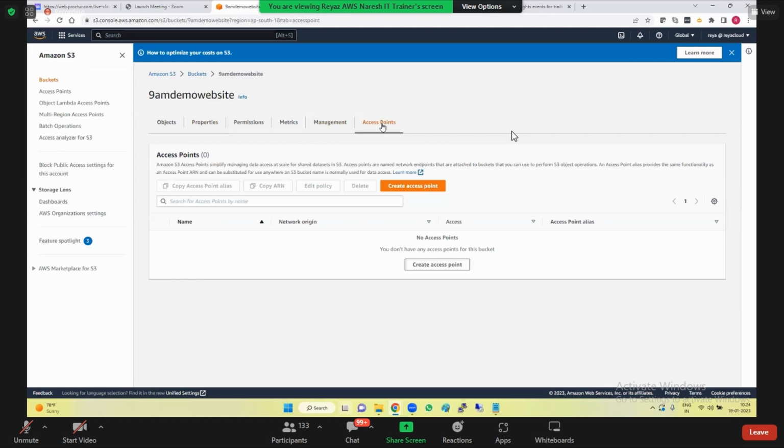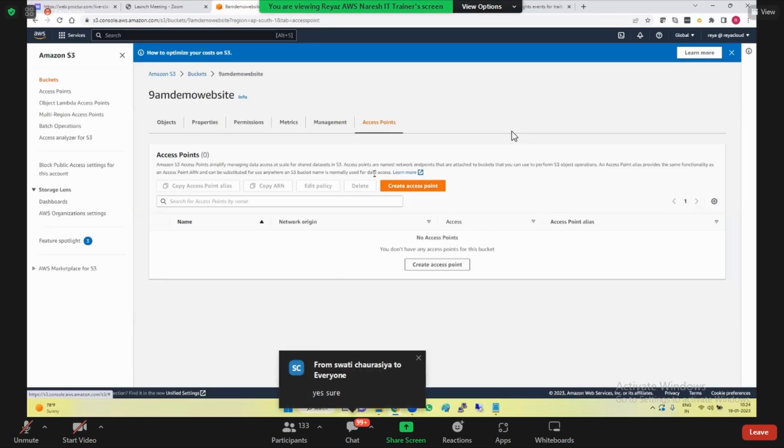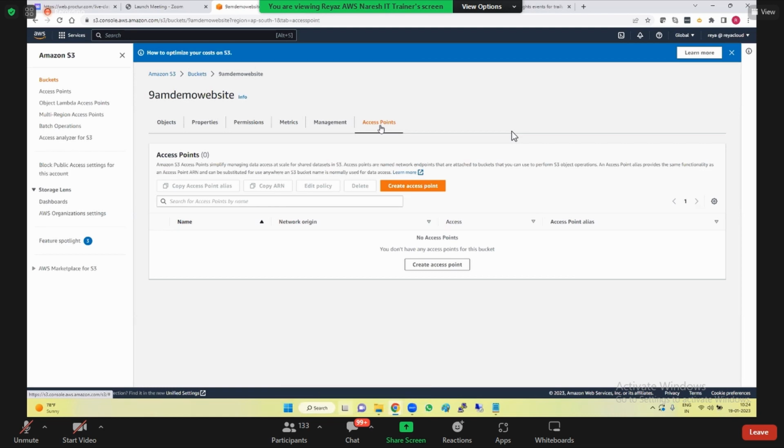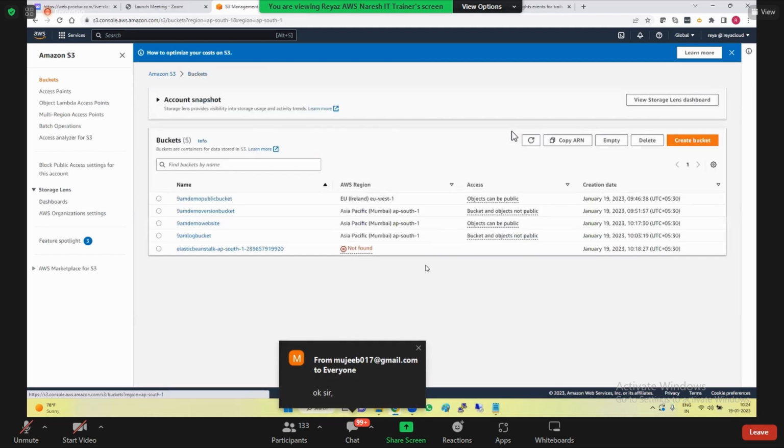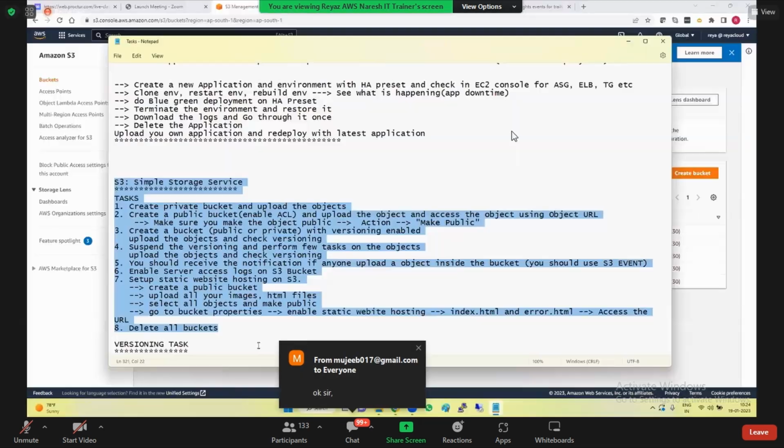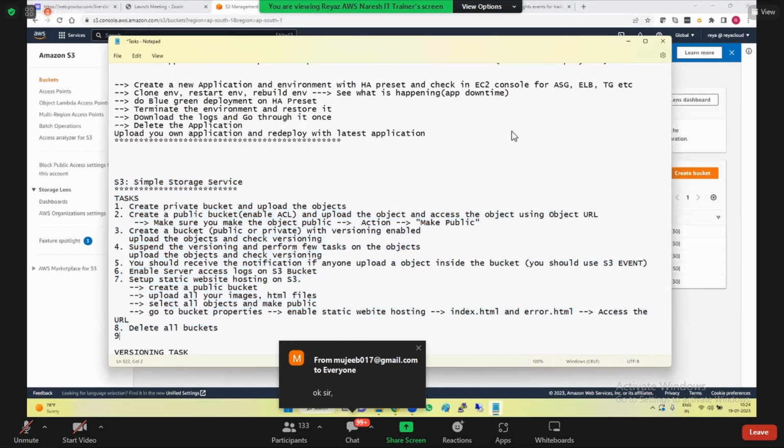Only one thing, access points. Can you learn and come back and do the practical on it? What is this access point? How do we create it? What is the use? Only one small topic. That is the only explore task.